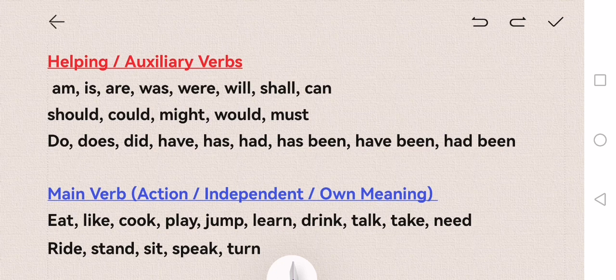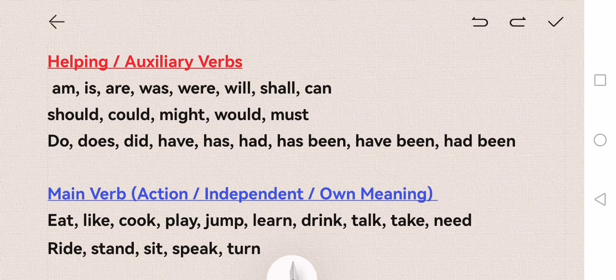On the other hand, the main verbs do not have to wait for anyone else, so they are independent. That also means an action. If you simply say words like am, is, are, they don't really have any meaning on their own until they connect with something else. But whereas the main verb, if I just simply say it, you know what I'm talking about. If it's cook, each and every word has its own meaning.